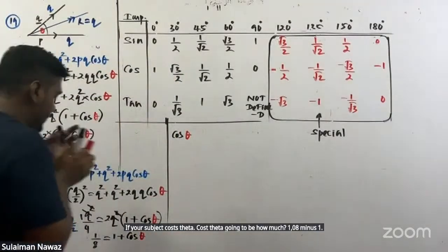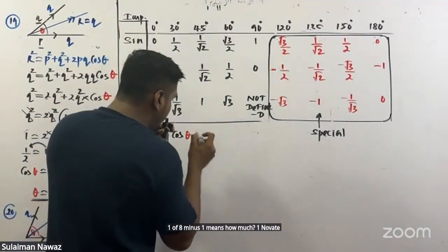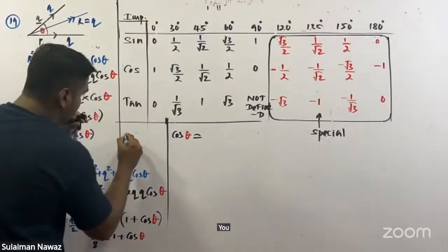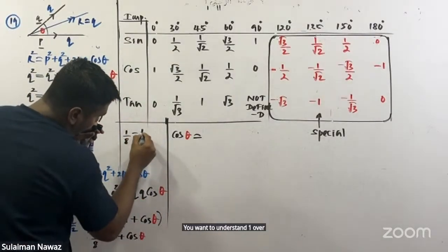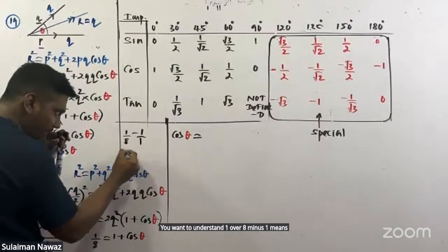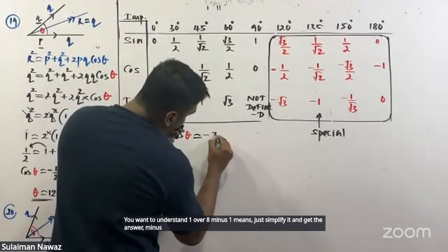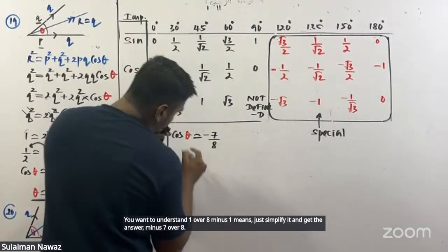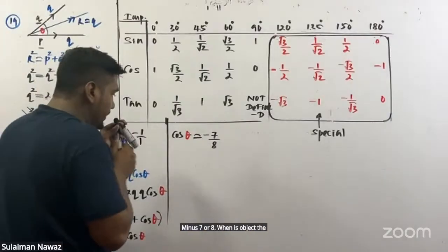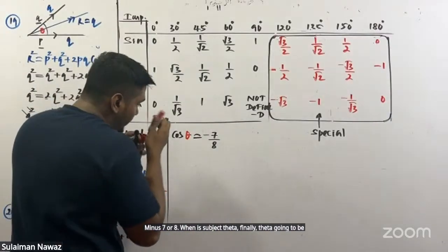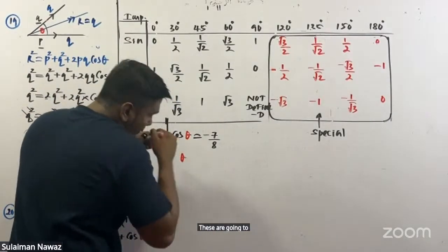Just simplify it and get the answer, minus 7 over 8. Finally, theta is going to be cos inverse of minus 7 over 8.